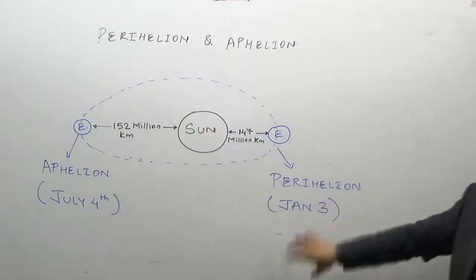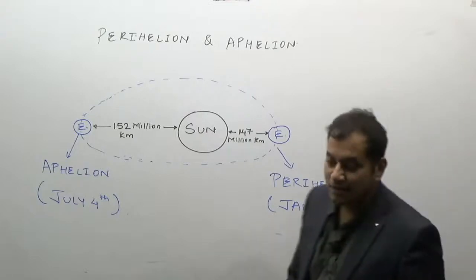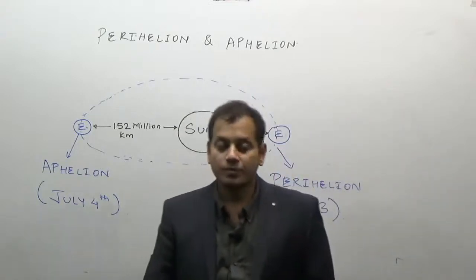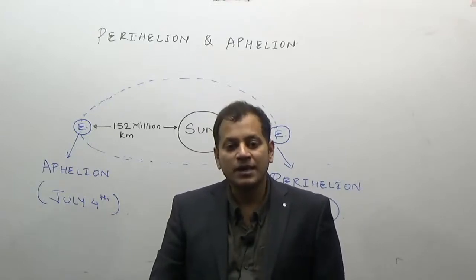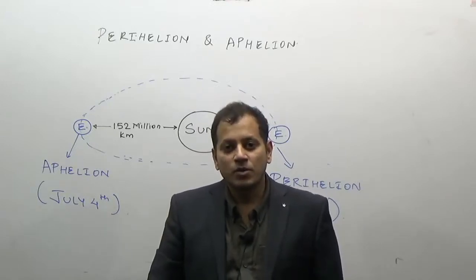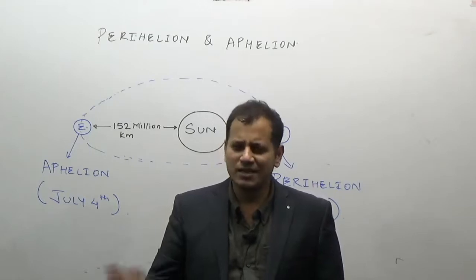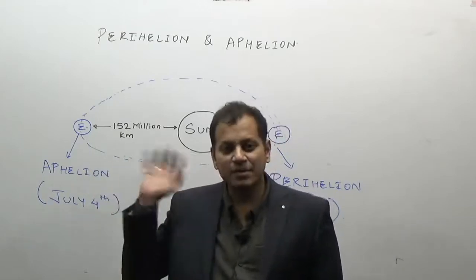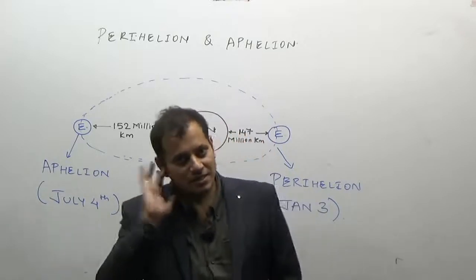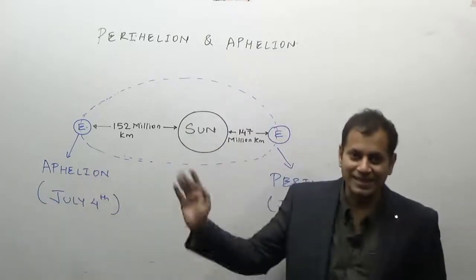Now remember the dates, and information comes, that is during the aphelion or during the perihelion. During the aphelion, do the people in the northern hemisphere get more severe or less severe insolation? You can answer it accordingly.